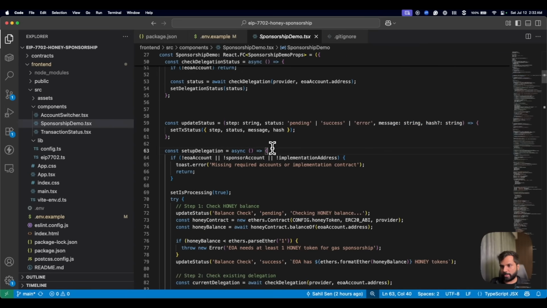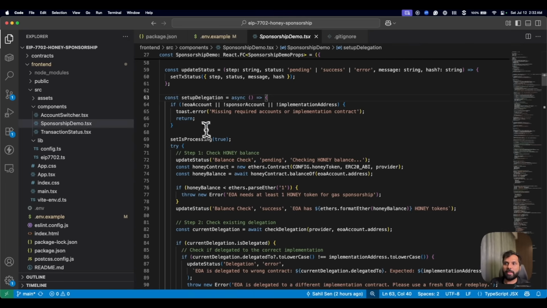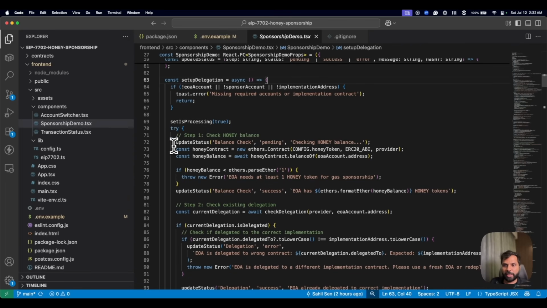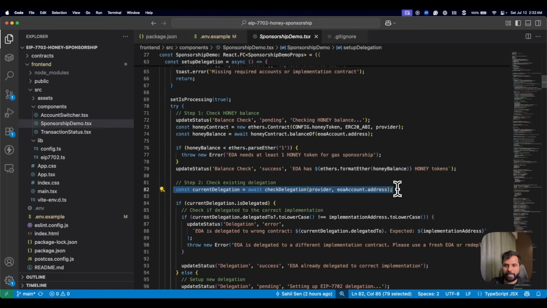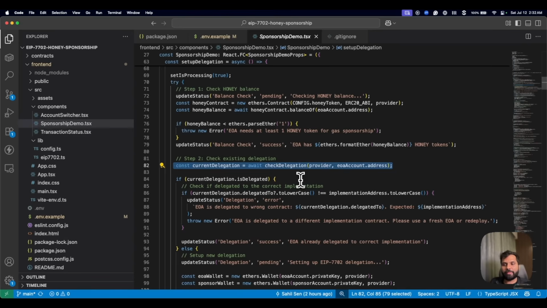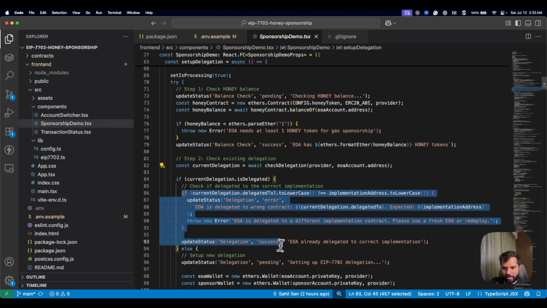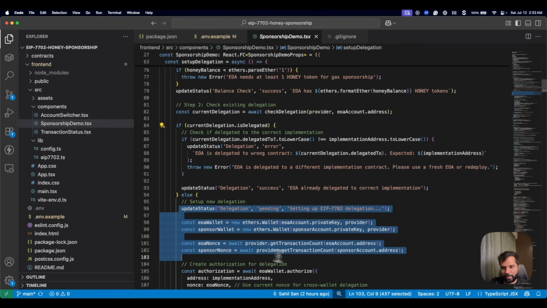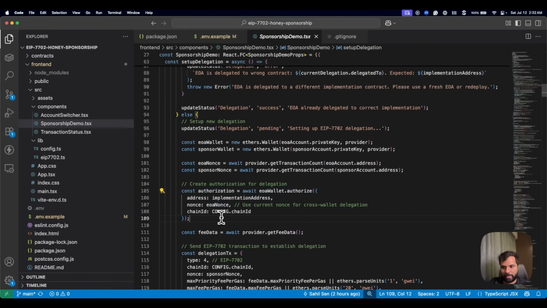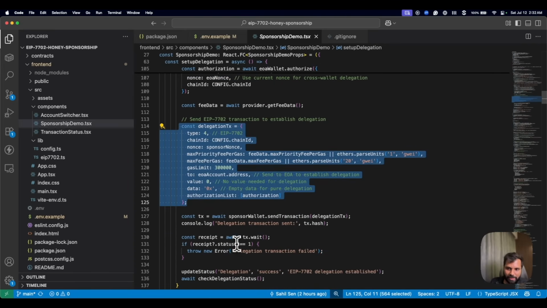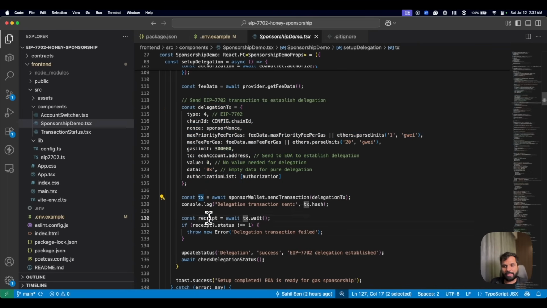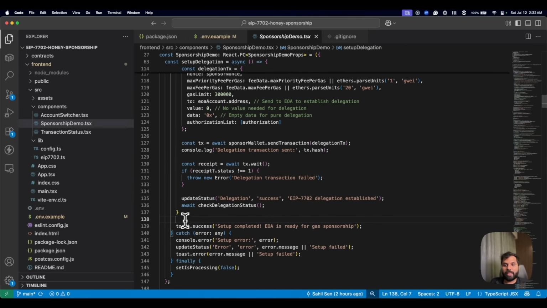Then we have the setupDelegation function, which is one of the major functions of this file, where in the first step we are checking the honey balance. In the second step we are checking if the delegation already exists or not. If it is delegated, check if the implementation is correct or not, and if it's not delegated, set up the delegation: create the authorization for the delegation, and send the EIP-7702 transaction to set up or establish delegation, where we send the transaction, get the receipt, and then update the status. And then we send a toast message, which is the notification toast.